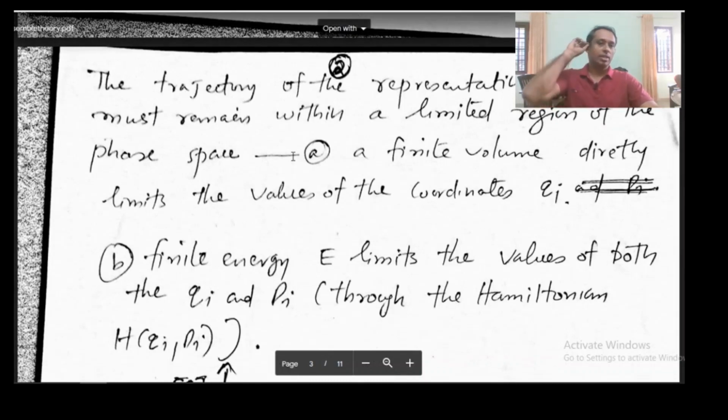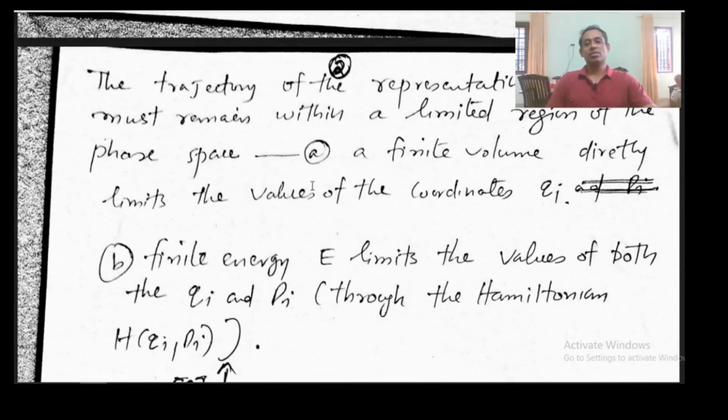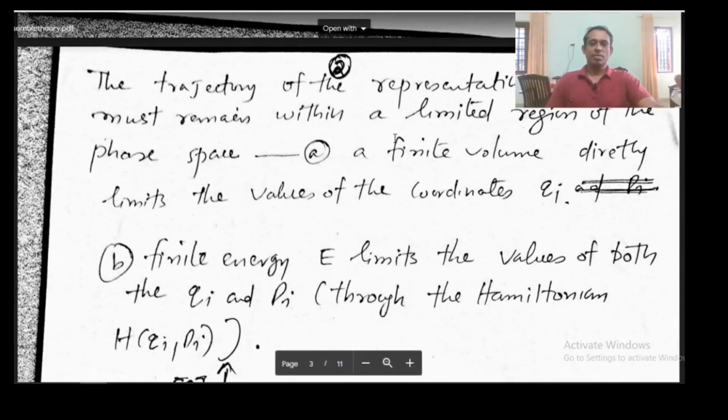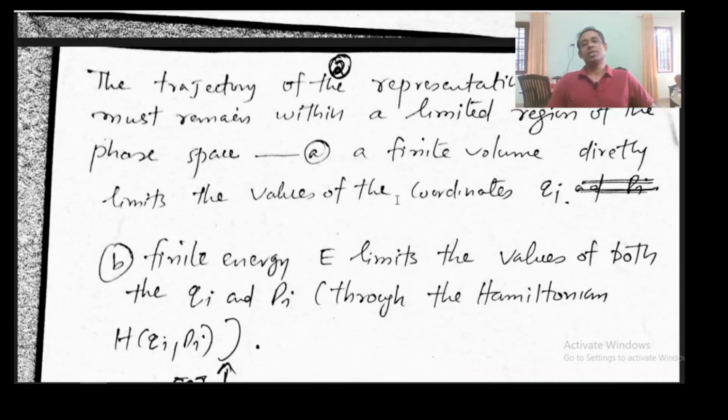The trajectory of the representative point or phase point must remain within a limited region of the phase space, because we are considering a system whose macro state is defined through volume, number of particles, and energy varying in a small range, E minus delta by 2 to E plus delta by 2.